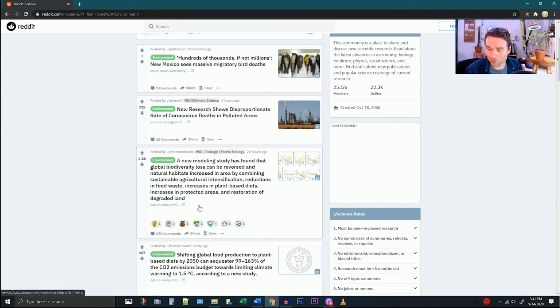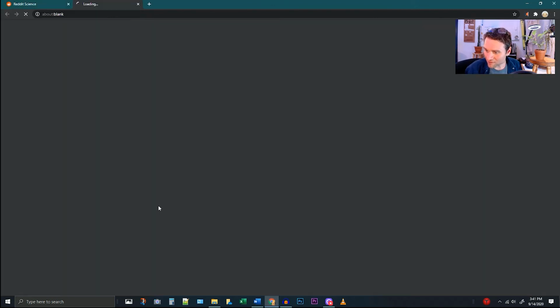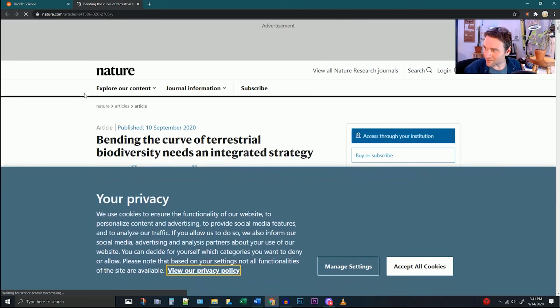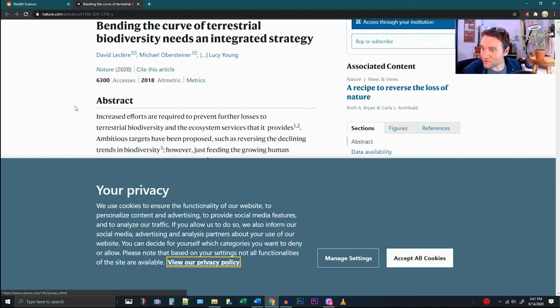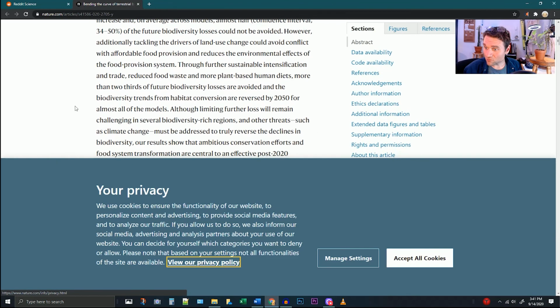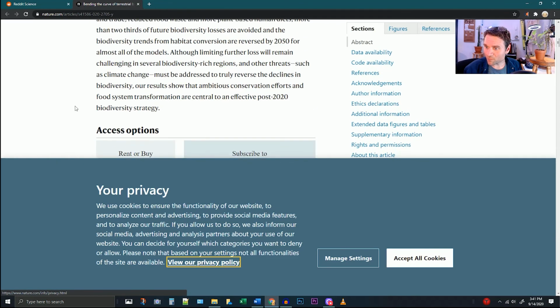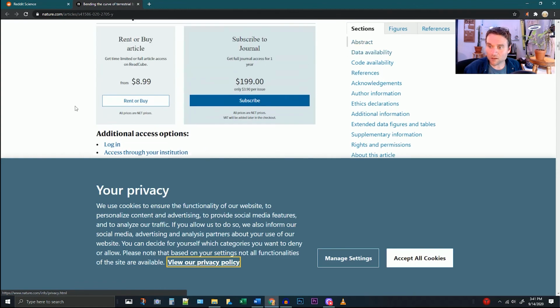So a great study has been done, and oh my God, look at that. It's Nature. It's from the journal Nature. This is an excellent study here. Now it's actually straight to the abstract, but it's behind a paywall here.